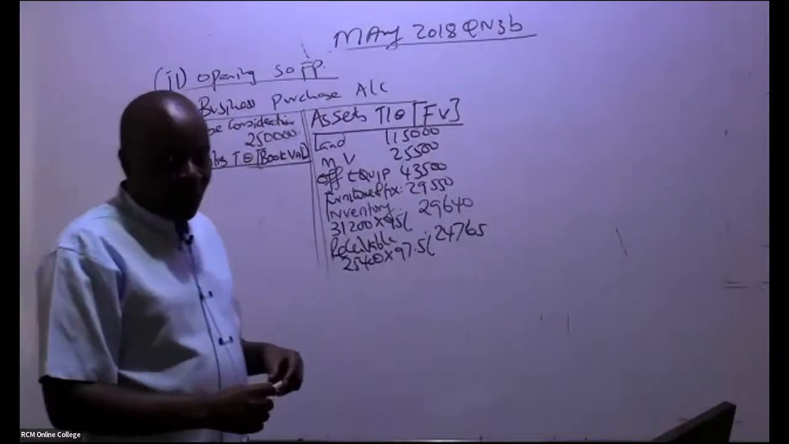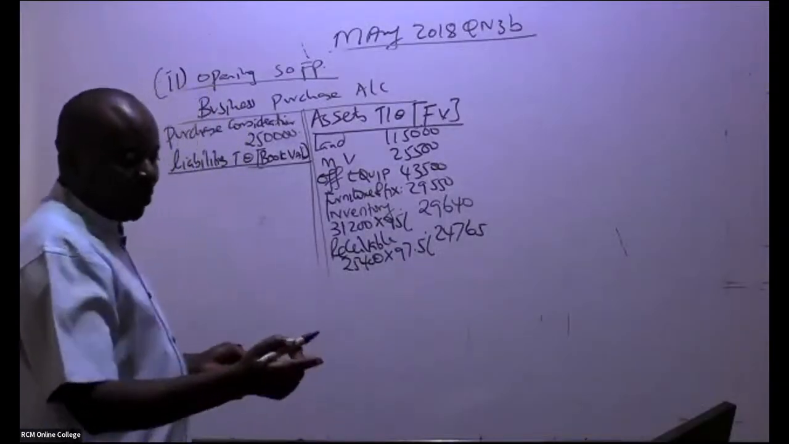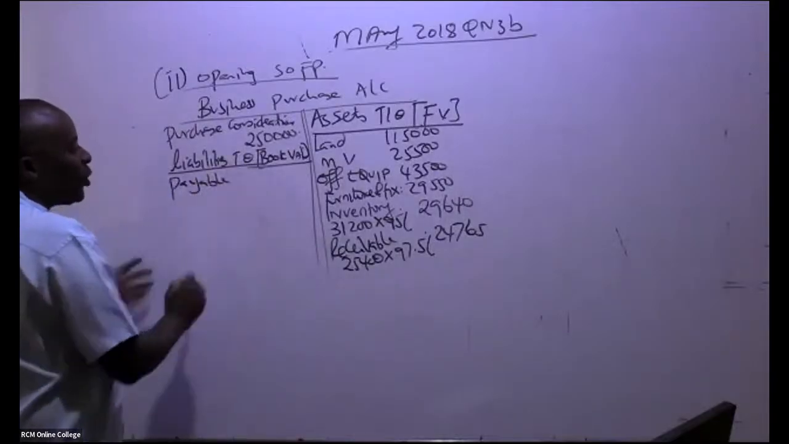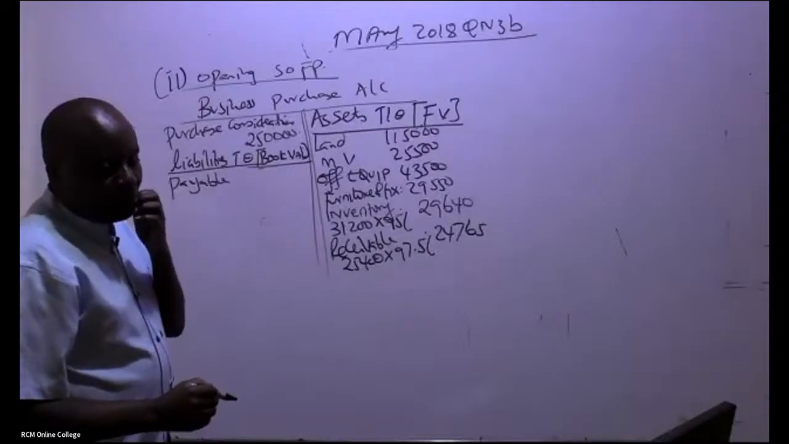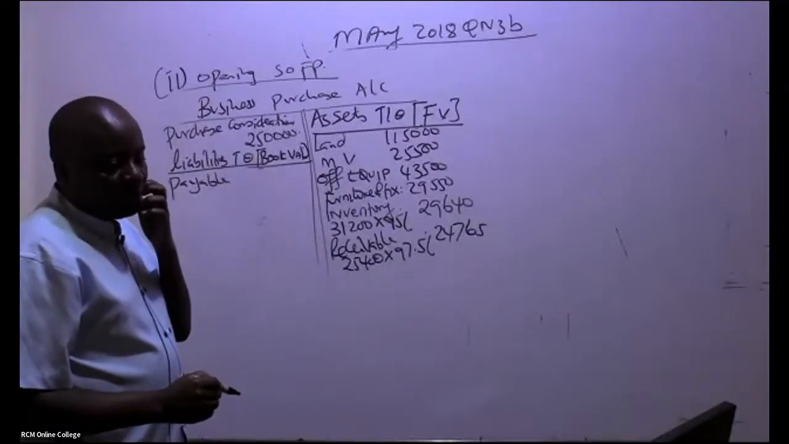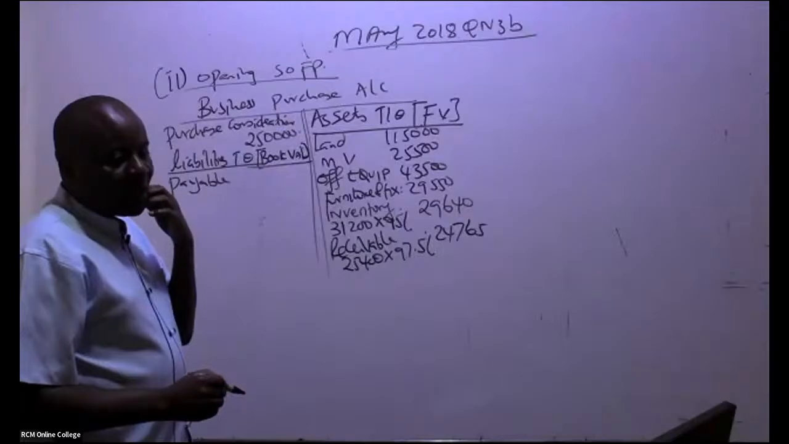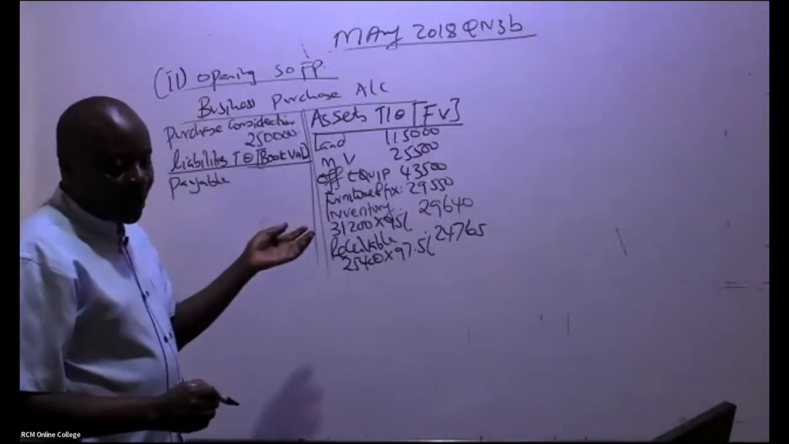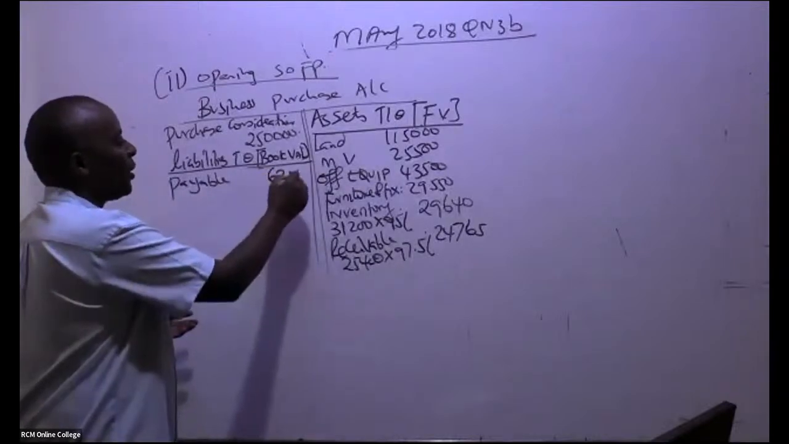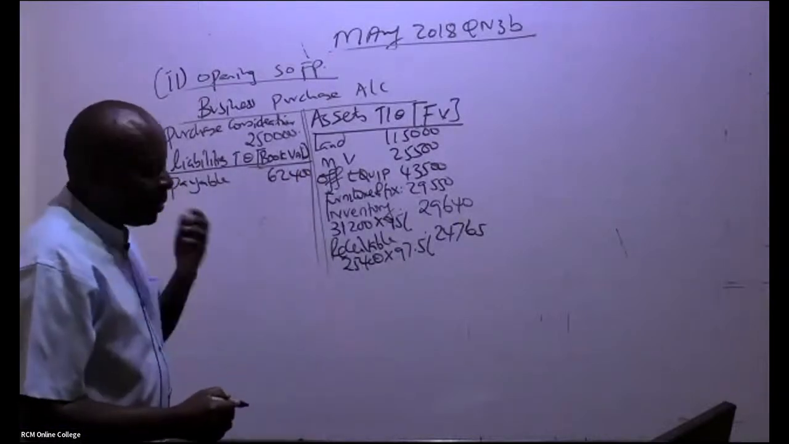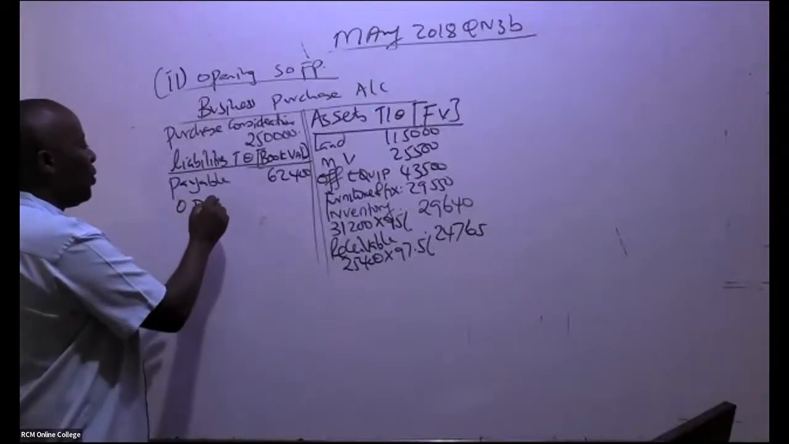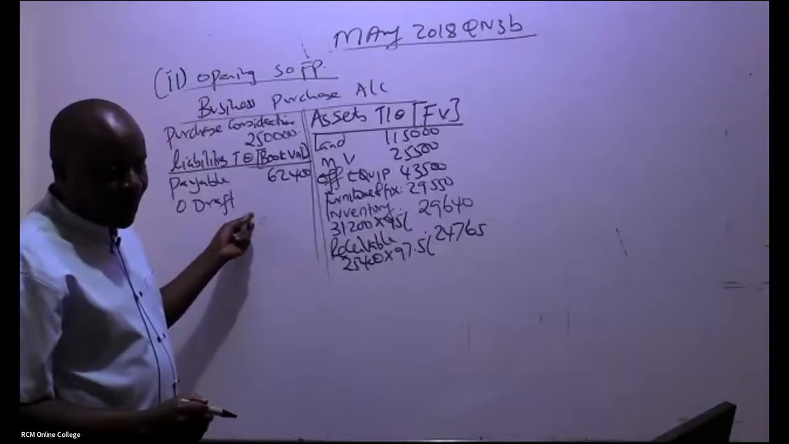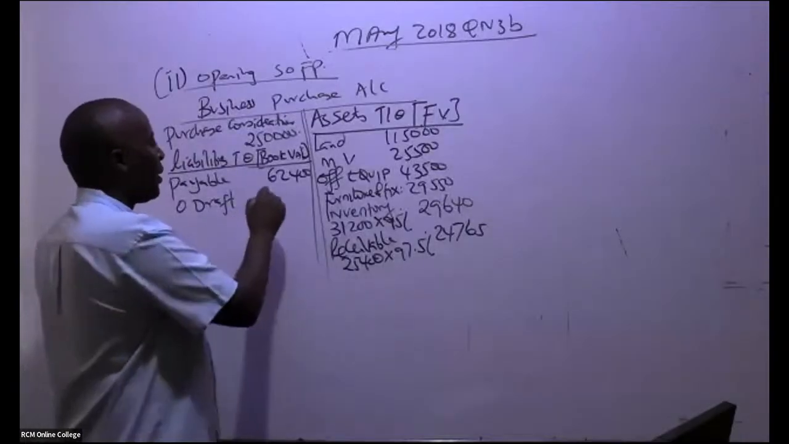So you start, ladies and gentlemen, with the liabilities, like account payable. We are told account payable was taken over. So the payable, how much should I write here? Book value. Don't even go searching for a lot of information. In this case, the payable was 62,400. Then we have a bank overdraft. So overdraft, ladies and gentlemen, is how much? We take it the way it is, 17.